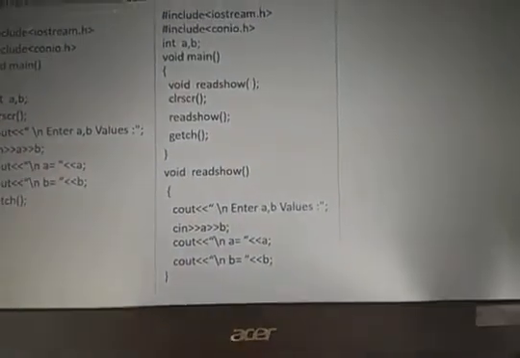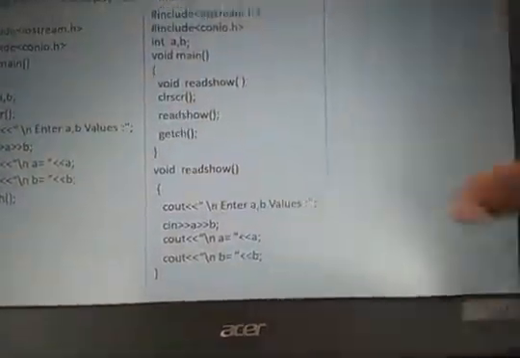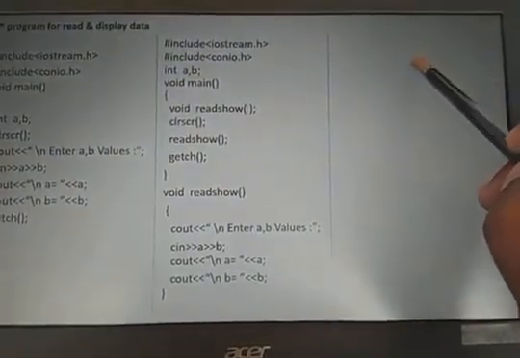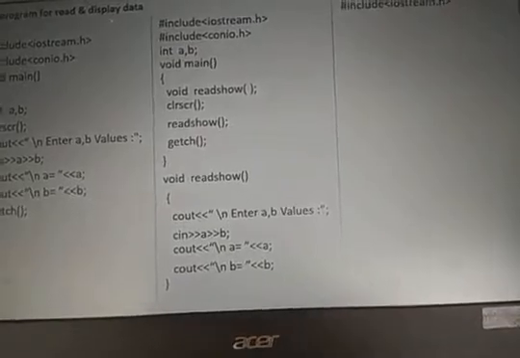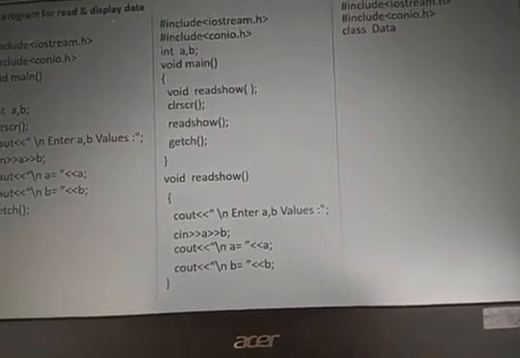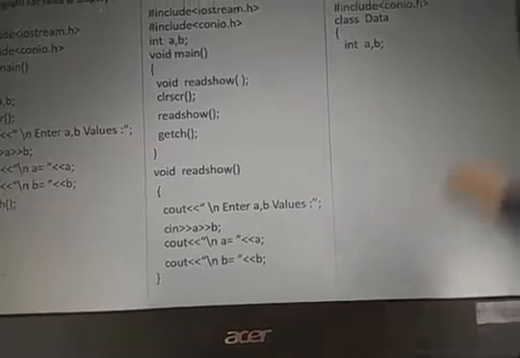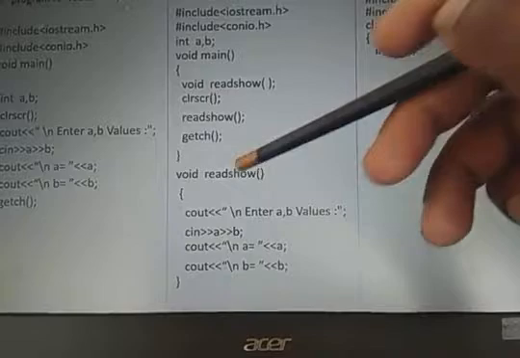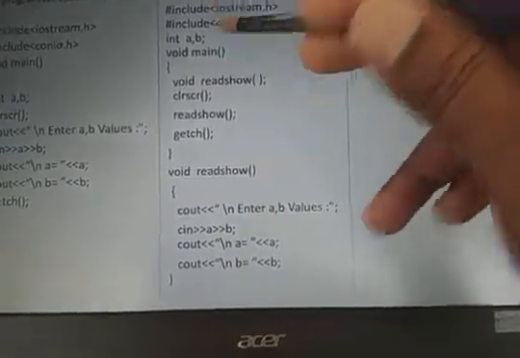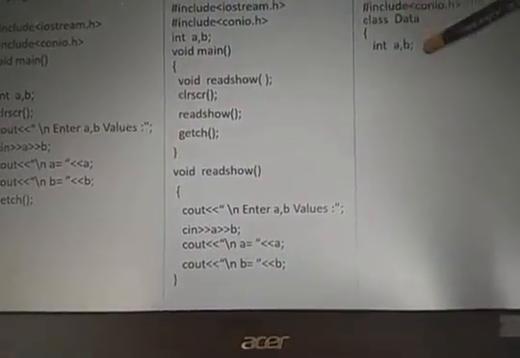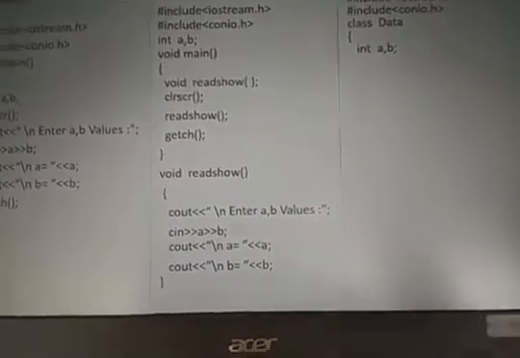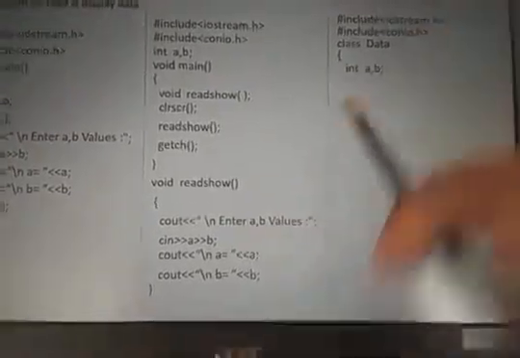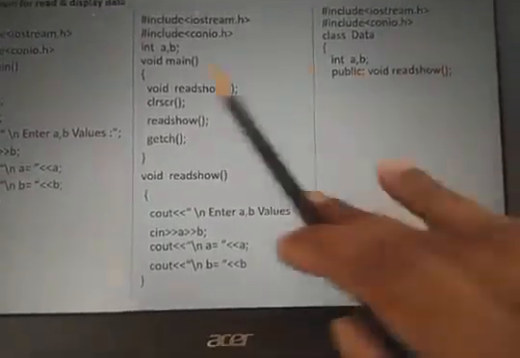Then I want to use classes. So the same simple program is converted into a class. Now this declaration should be in the class. Right? Same iostream, class data. Now a and b are secured. Here a and b are not secured, so anyone can access; this function can access. But here a and b are in the class. Class means secured. Who will access? Only specific functions, only the member function. So public readshow. This function is available now here.